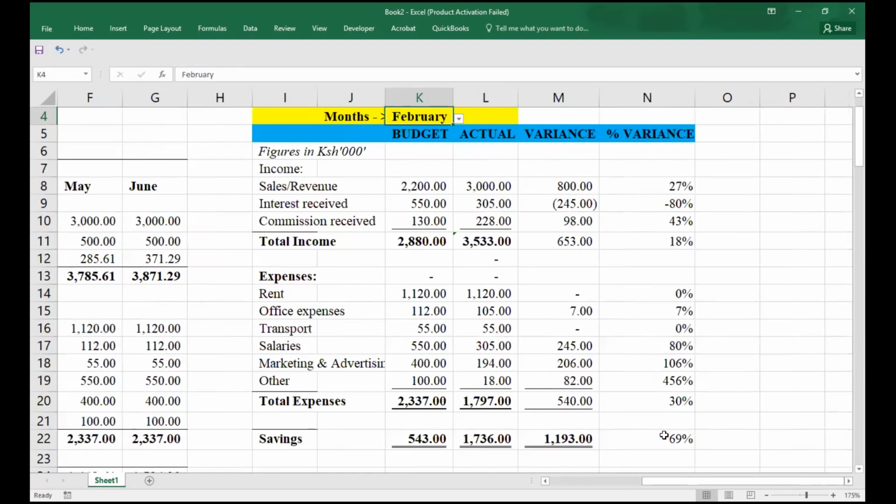Once we have that in mind, you can go ahead, though you're not asked, and put a conditional formatting here.